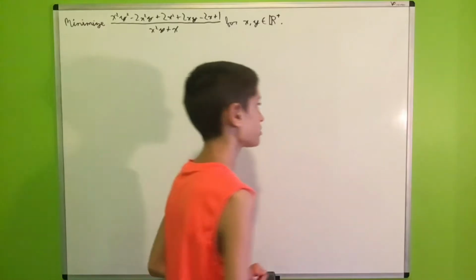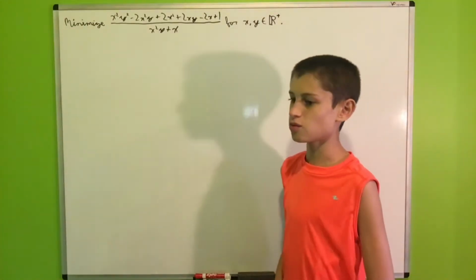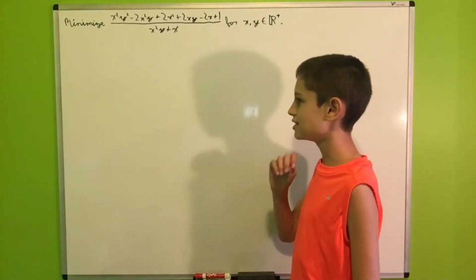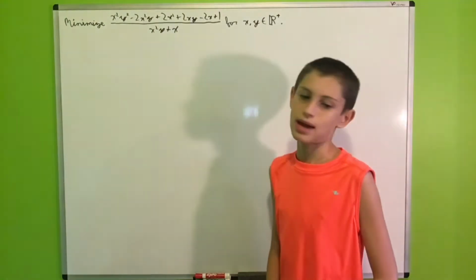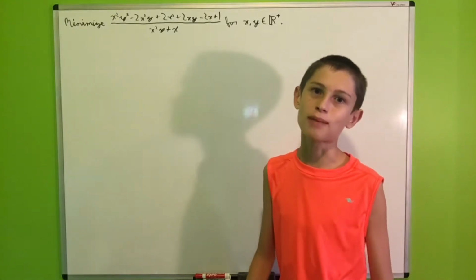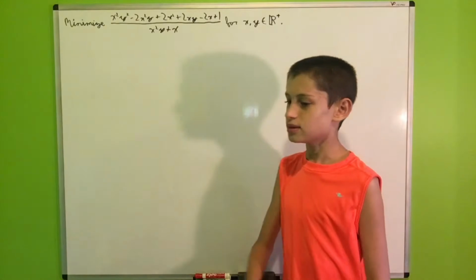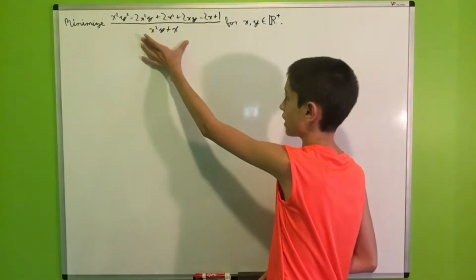And believe it or not, there exists a way to minimize this expression without any tools from multivariable calculus or something. In fact, there exists a pretty elegant solution for this problem. And yes, I came up with the solution, which means it is natural for me to call my own solutions elegant, simply to boost my self-esteem. Never mind, okay? So, we want to minimize an expression in two variables.